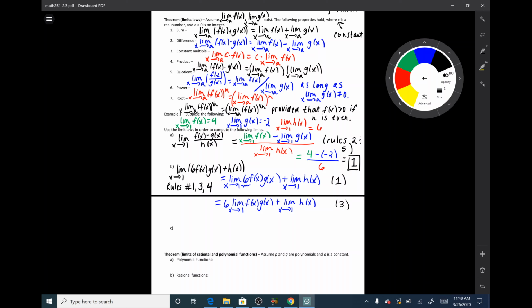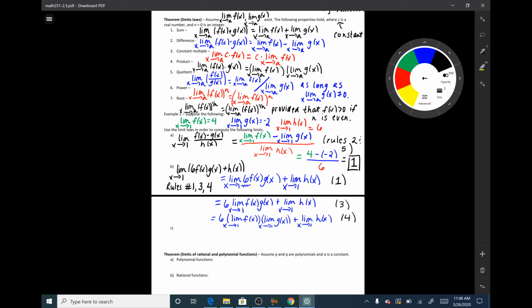Now, since I have that f of x times g of x, I am going to be using the product rule. So I have 6 times the limit as x goes to 1 of f of x times the limit as x goes to 1 of g of x plus the limit as x goes to 1 of h of x. This was the product rule, rule number 4.